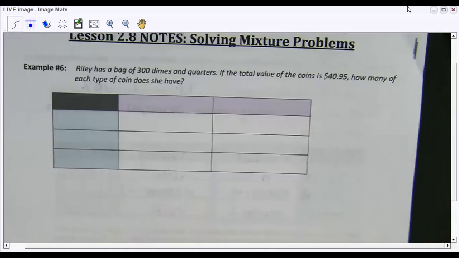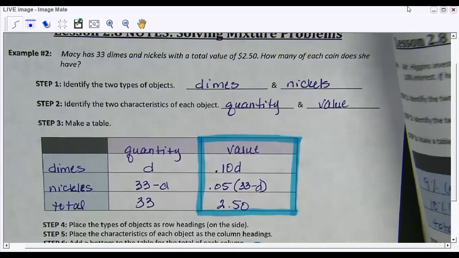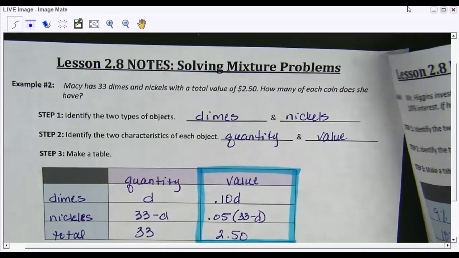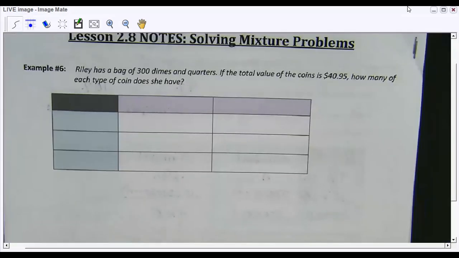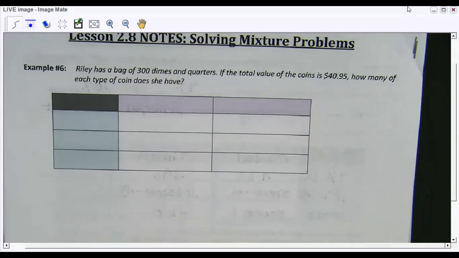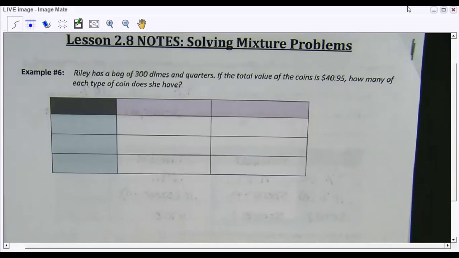All right. So let's look at number 6. Riley has a bag of 300 dimes and quarters. If the total value of the coins is $40.95, how many of each type of coin does she have? Now, what I want you to do on this one is use example 2 that we did on page 2 to help you with this. And I want you to go ahead and set up your table and fill everything in. Then I'll pause the video and you can come back to check to see if you did it correctly. Okay.